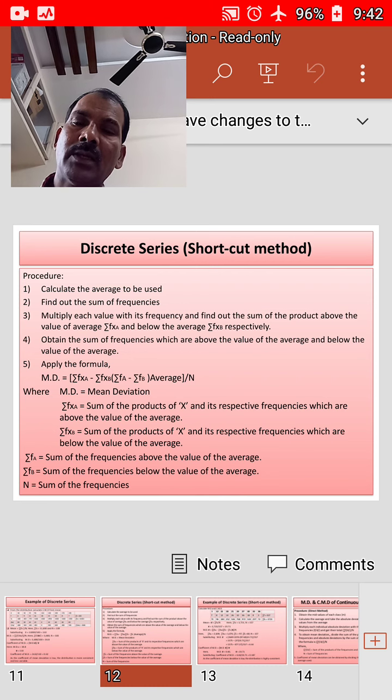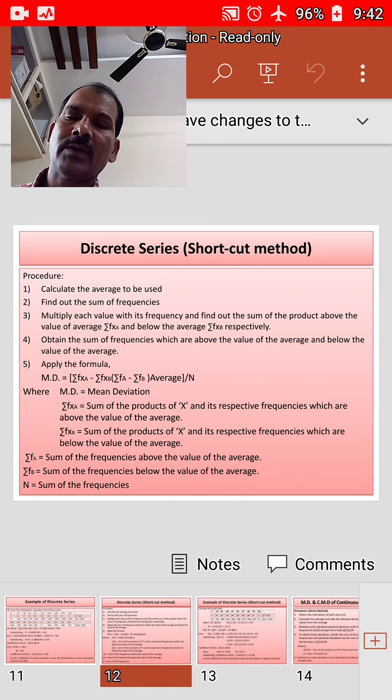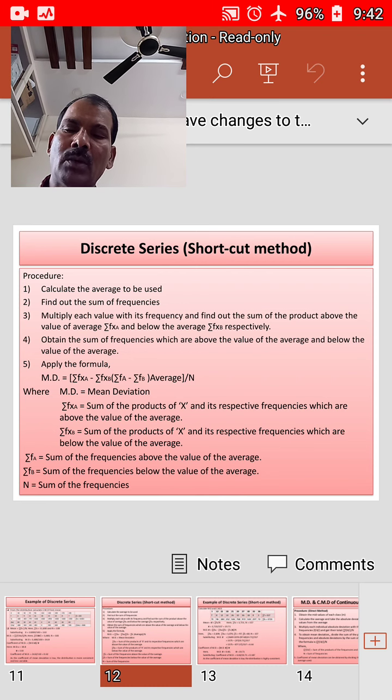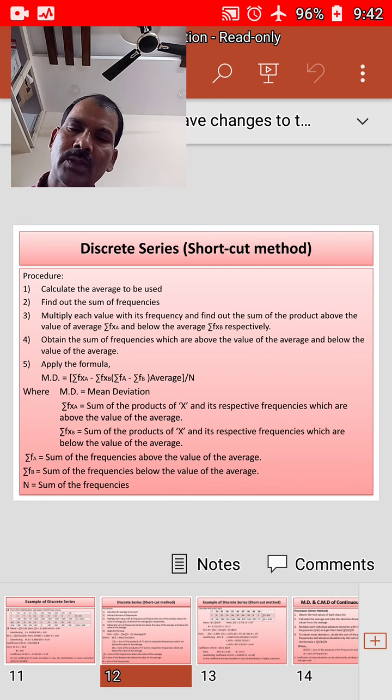Third step, multiply each value with its frequency and find the sum of the products above the value of average, that is summation of fxa, and below the value of average, summation of fxb respectively. Fourth step, obtain the sum of frequencies which are above the value of the average and below the value of the average.